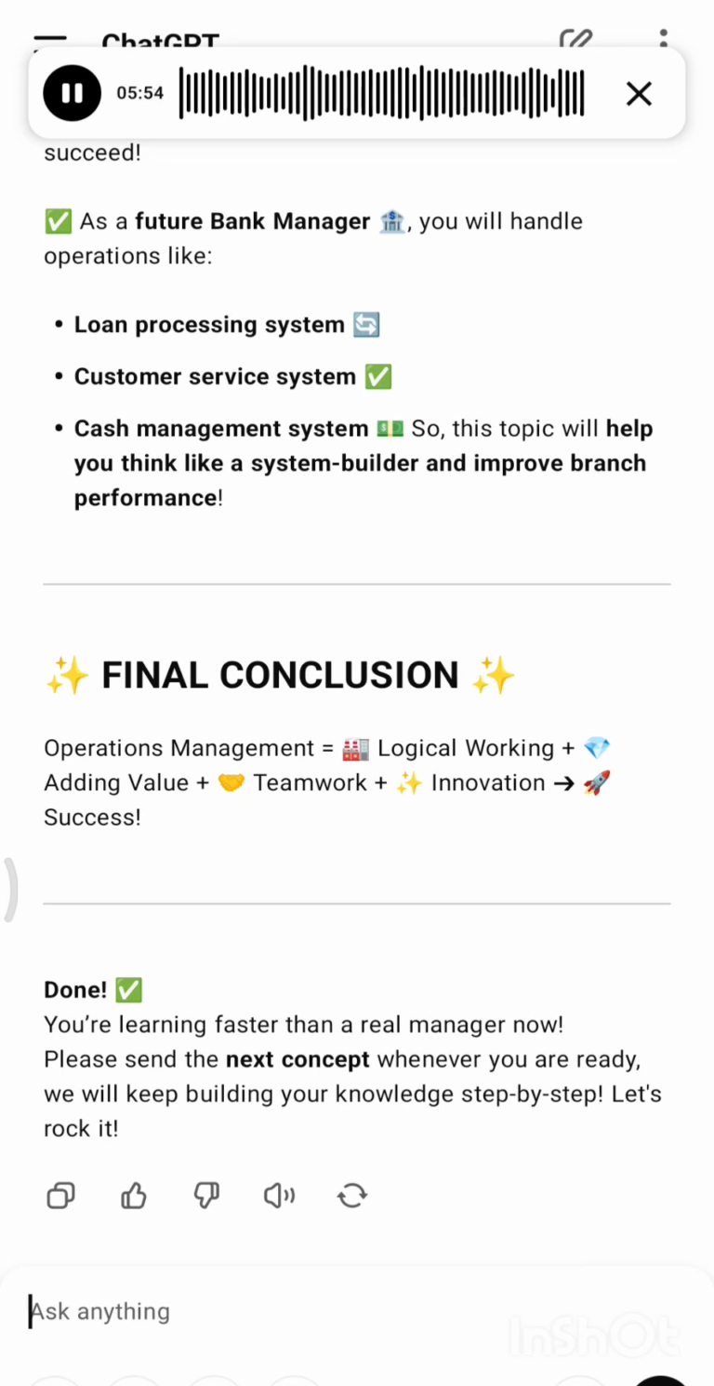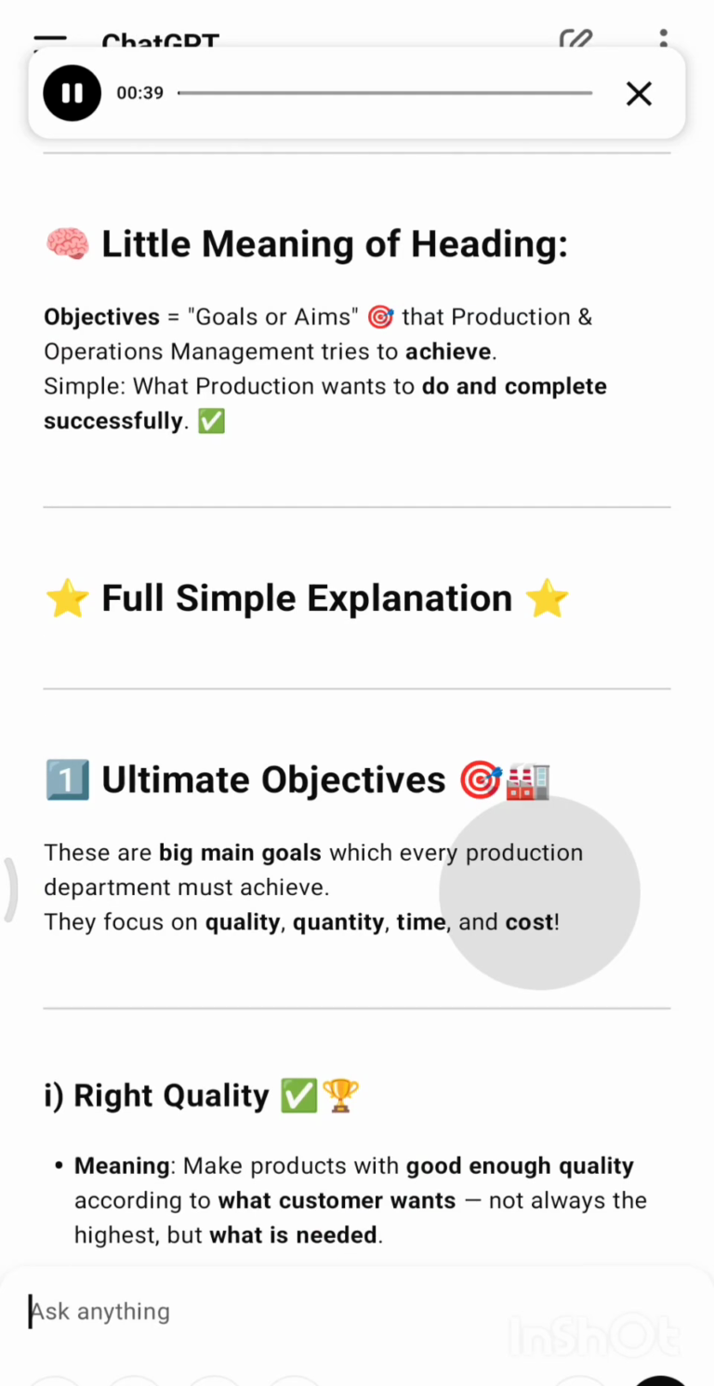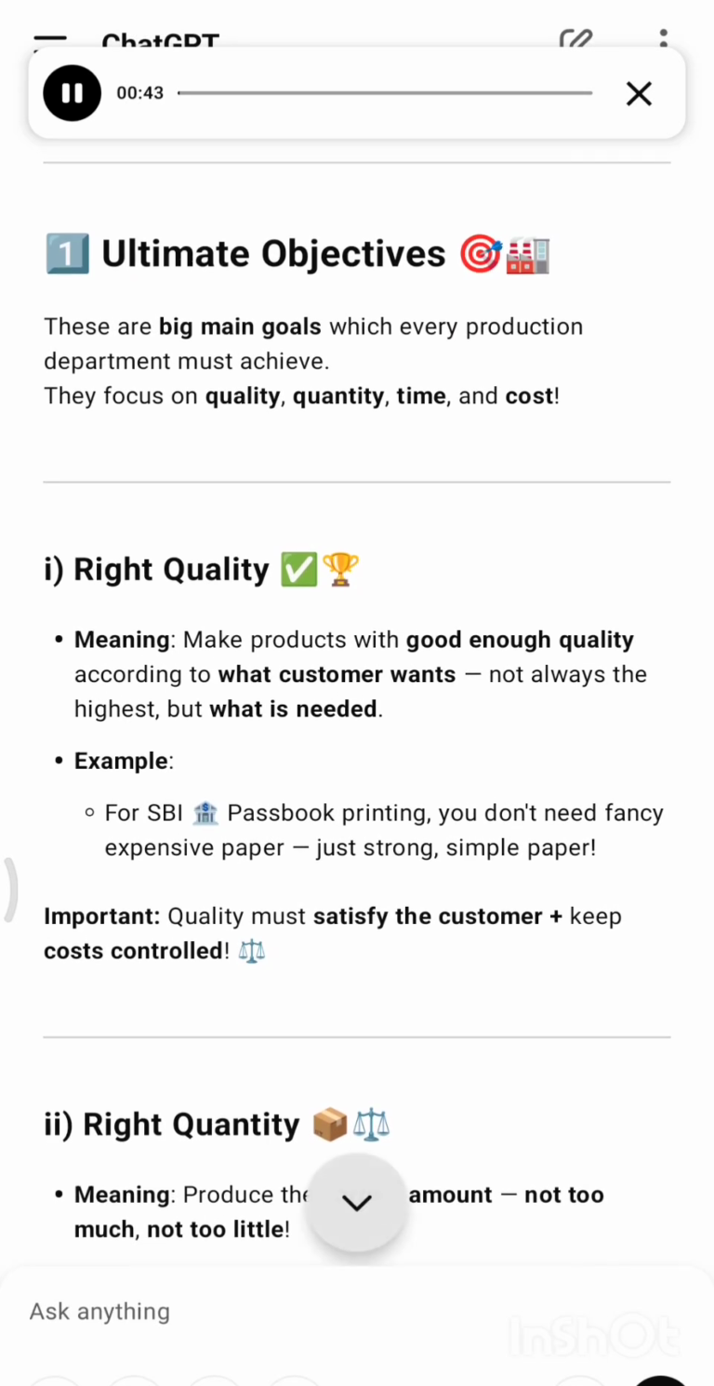1.5 Objectives of Production and Operations Management. Meaning of the heading: objectives equal goals or aims that production and operations management tries to achieve. Simply, what production wants to do and complete successfully. Full simple explanation. 1. Ultimate objectives. These are big main goals which every production department must achieve. They focus on quality, quantity, time, and cost.